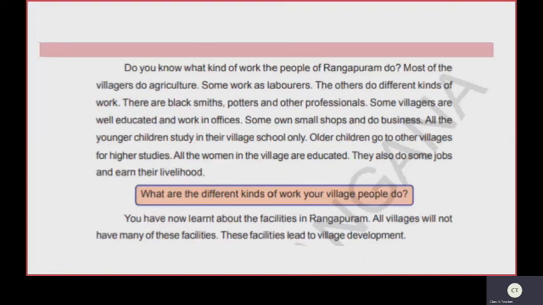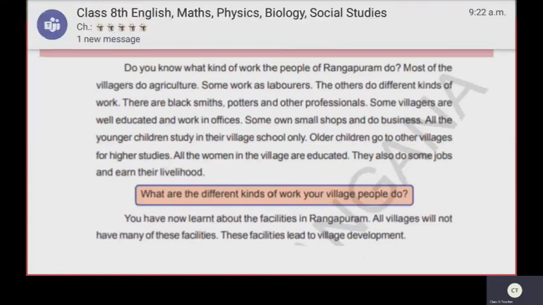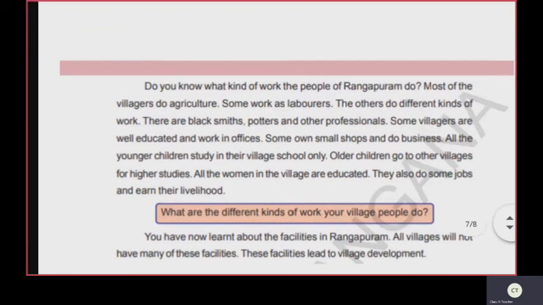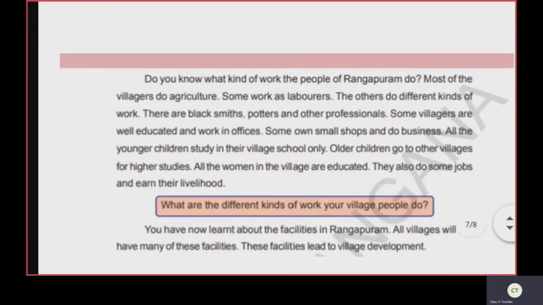Some people work as laborers, a few work as blacksmith, porters, etc. The educated villagers work in offices, whereas some others do business and run small shops. The women in the village are also educated. Even today, even they do various jobs and earn their livelihood.